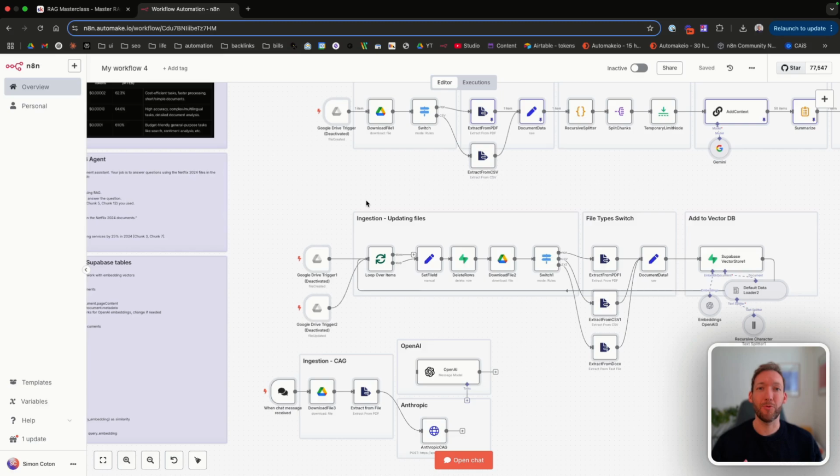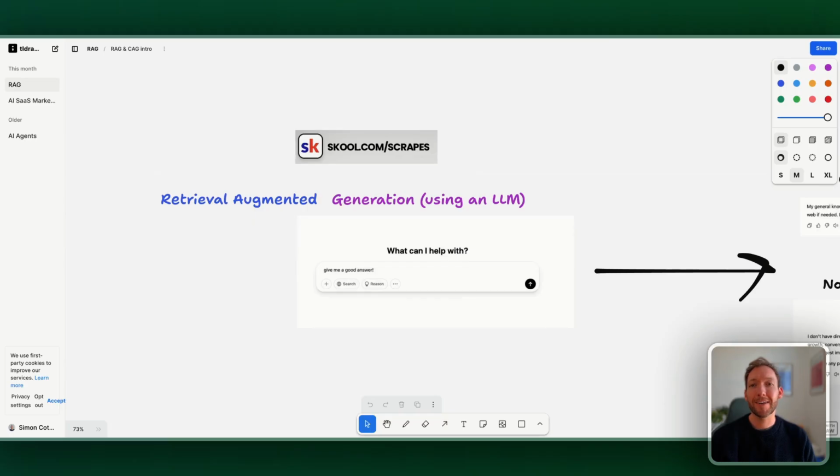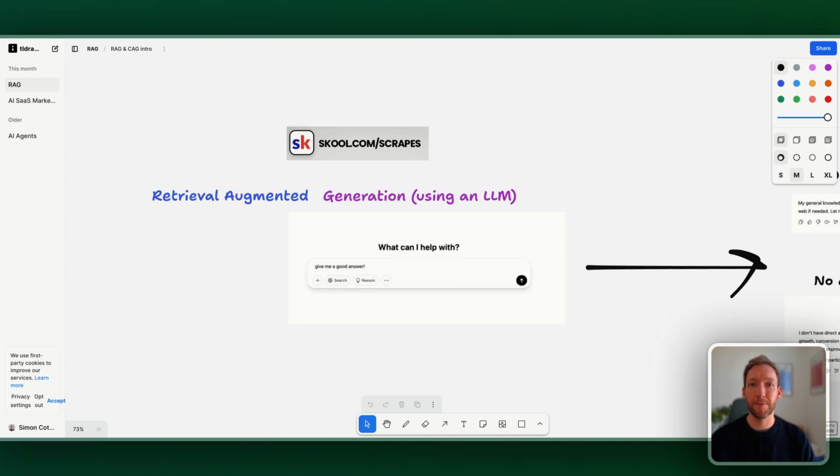Now let's jump into what RAG actually is. So RAG stands for Retrieval Augmented Generation. And let's split that up first into 2 separate phrases. We've got the generation. So you're probably familiar with using something like ChatGPT. And when you prompt ChatGPT for an answer, you're hoping that it can retrieve the correct information from its data sources and provide that back for you. So that's the generation part.